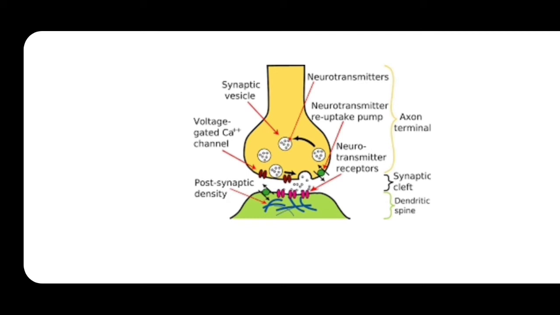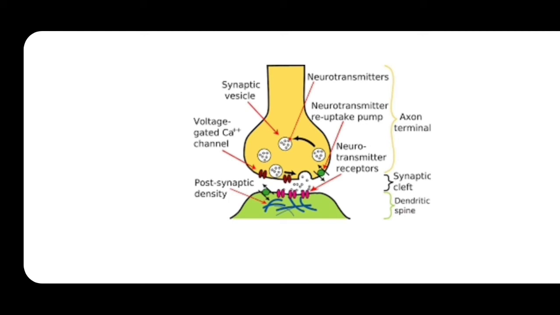Only when the voltage gated calcium channels open do the calcium ions from the gap enter the presynaptic membrane. Once the calcium ions enter, what are they going to do there?